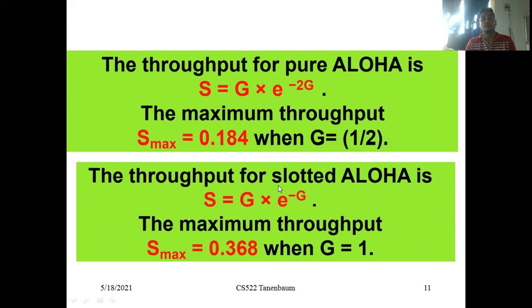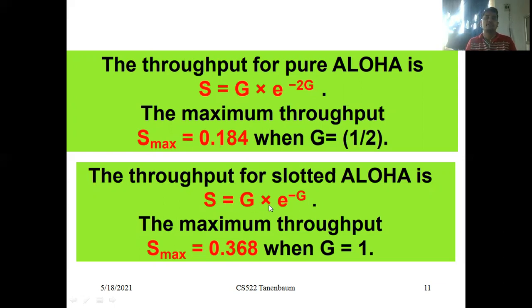But the throughput for slotted Aloha is different from the throughput for pure Aloha, note it down. The throughput for slotted Aloha is S = G e^(-G), and the maximum throughput is S max = 0.368 when G = 1. For pure Aloha, G = 1/2, that's why 0.184. Here G = 1, so S max = 0.368. If you observe, in pure Aloha S = G e^(-2G), but here S = G e^(-G) only.